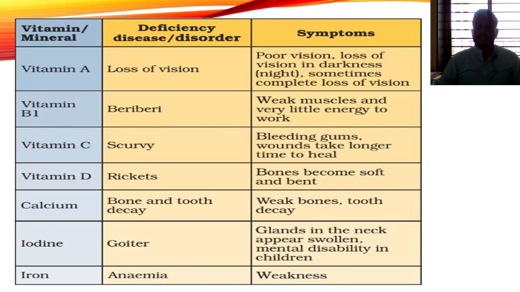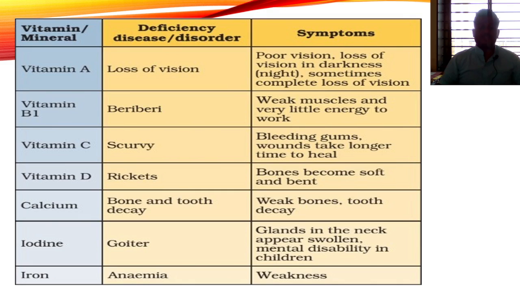If we do not consume iodine, we suffer from many diseases. One is that the deficiency of iodine causes goiter. Goiter means the gland in our neck appears swollen. It also causes mental disorders. In Africa we see these diseases, with a lot of children suffering from mental disabilities. Why? Because they don't consume iodine. So we see the advertisements on TV, and we have to consume iodized salt.